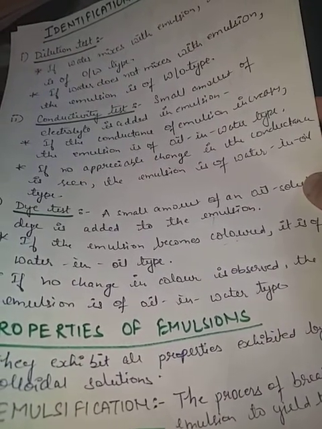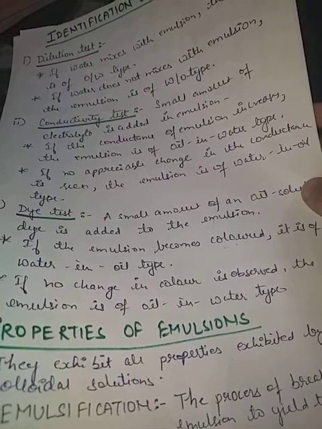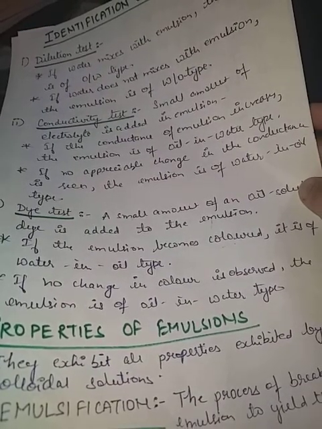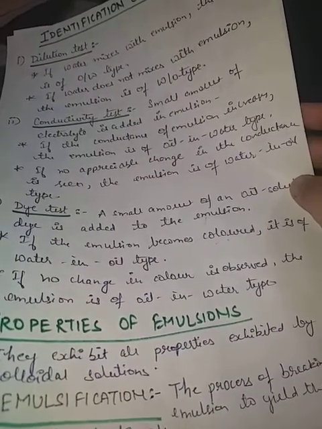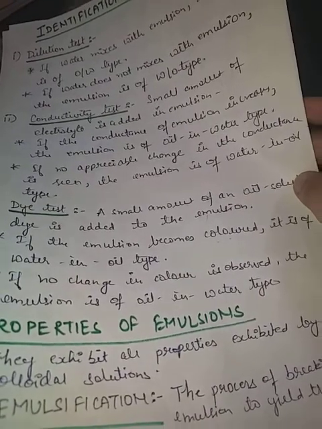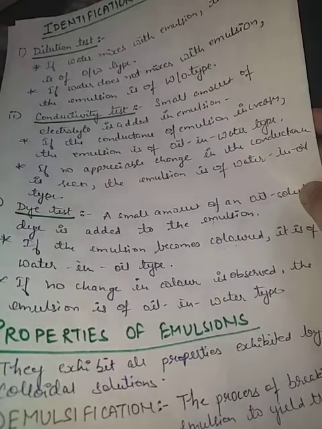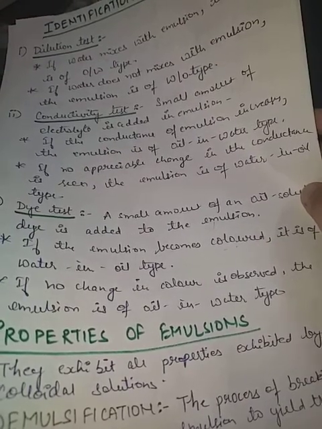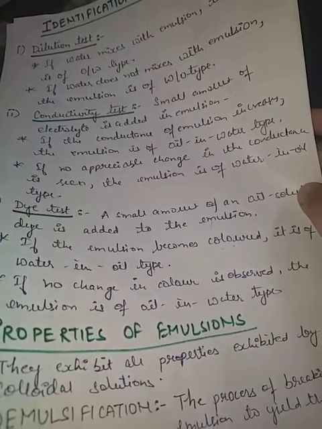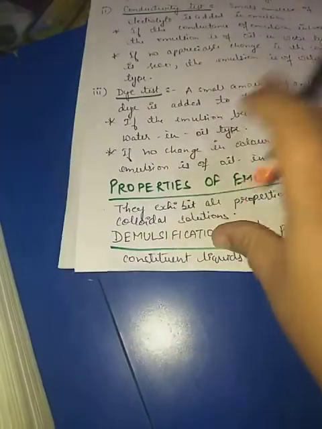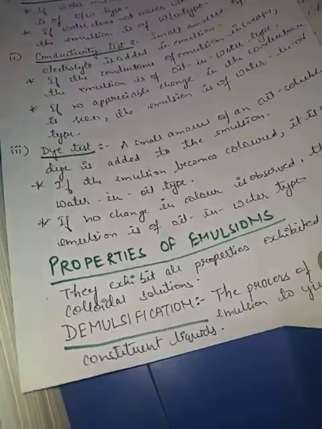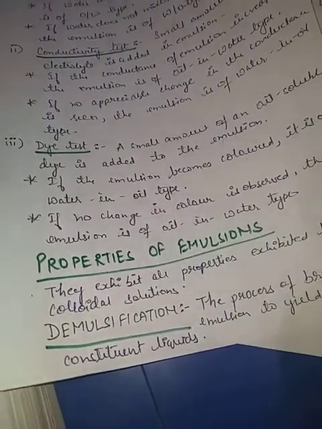Emulsions can be broken into their constituent liquids by physical methods, like heating, freezing, or centrifugation. So the two immiscible liquids again get separated. This is the process of demulsification.